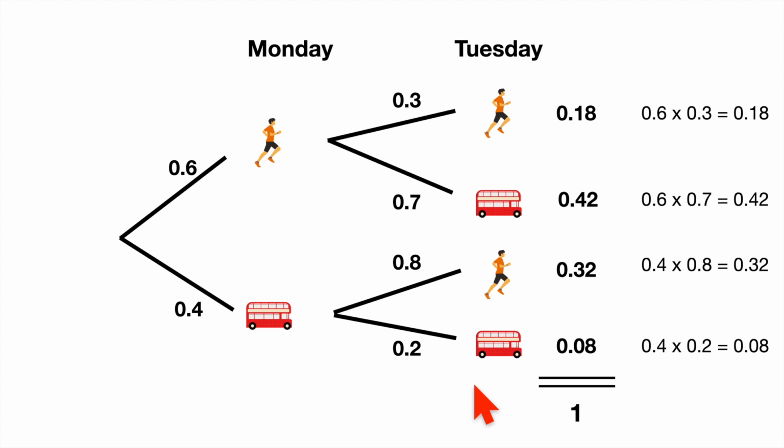And of course, they all add up to 1. So when you see one of these trees, at any fork in the road, the probabilities will add to 1. If you want to travel along one of these lines, you multiply the probabilities, because these are two separate events: Monday jog or bus, Tuesday jog or bus. We multiply the odds together.